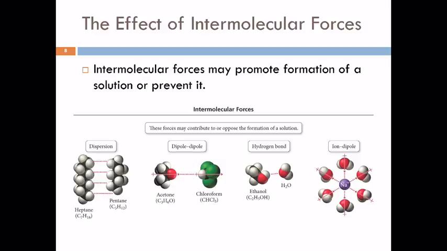Now, intermolecular forces have an effect on whether a solution forms or does not form. They can promote the formation of a solution or they can prevent it. And we've talked about intermolecular forces. If we look at heptane and pentane, these both have dispersion forces. And so these are going to be attracted to each other. Acetone and chloroform both have dipole-dipole forces. Ethanol and water both have hydrogen bonding as their strongest intermolecular force. And then between an ion like sodium and water, we have ion dipole forces.